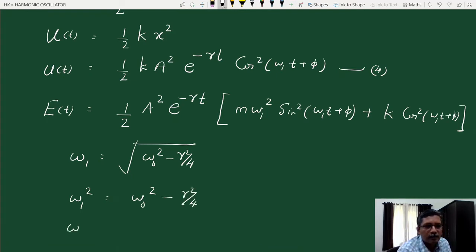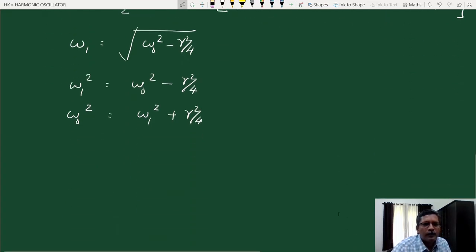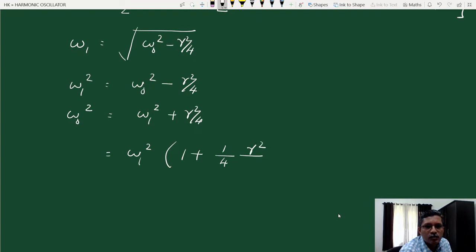Then I can write this as omega 0 square is equal to omega 1 square plus gamma square by 4. Now if I take omega 1 square outside, this is omega 1 square into 1 plus 1 by 4 gamma square by omega 1 square.